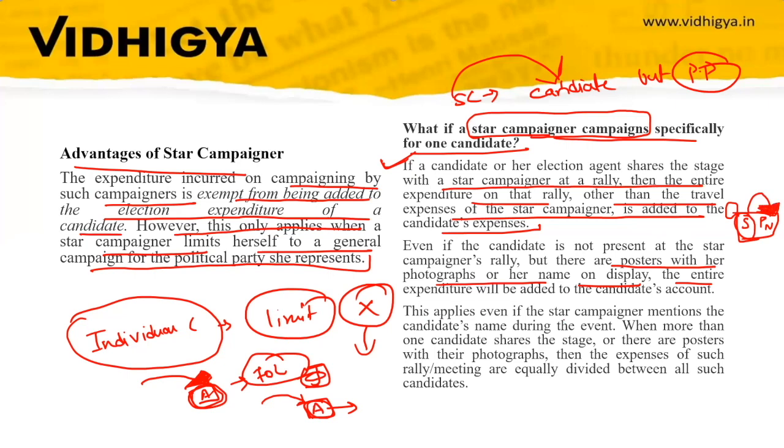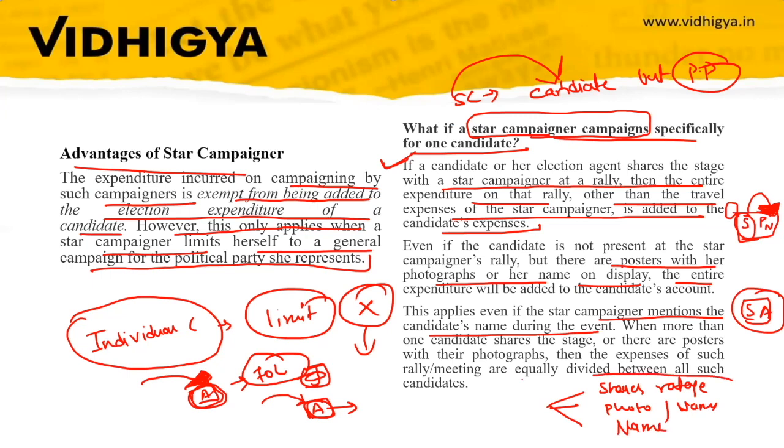Third, this applies even if the star campaigner mentions the candidate's name. So this will also apply when the star campaigner takes the name of that particular candidate. So there are three conditions: if he shares the stage, or photo, or name. In all these three cases, the expenditure on the star campaigner will be added to the individual candidate's expenditure. But when these things do not happen, then the expenditure will not be counted in that individual candidate's account.